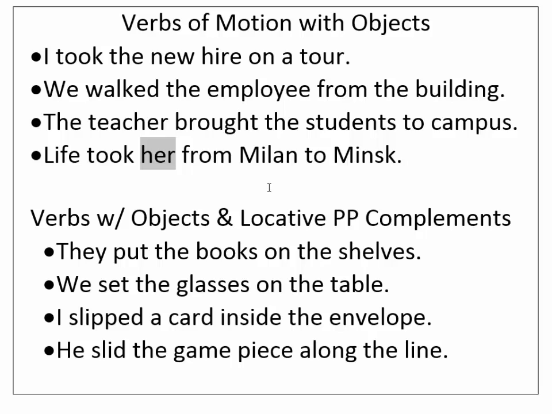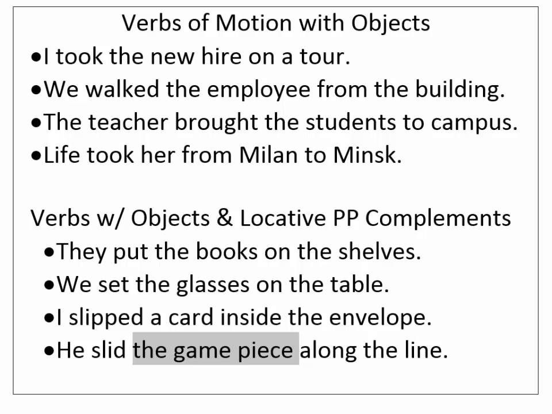All right, the other type is the put type, where you have a static location associated with the verb occurring as a complement. So they put the books on the shelves. That's telling you where they put the books. And again, if you say they put the books without on the shelves, you can see it doesn't work out. And similar verbs here. We set the glasses on the table. I slipped a card inside the envelope. He slid the game piece along the line. So in all of these, we have an object like the game piece, plus a prepositional phrase complement.